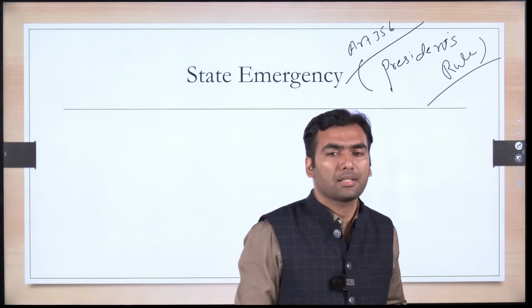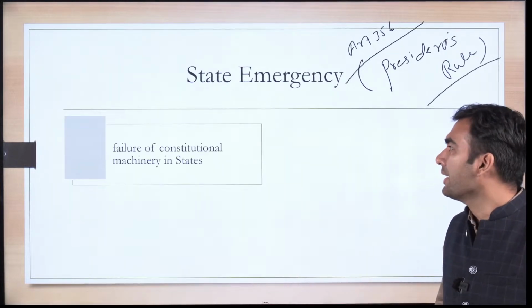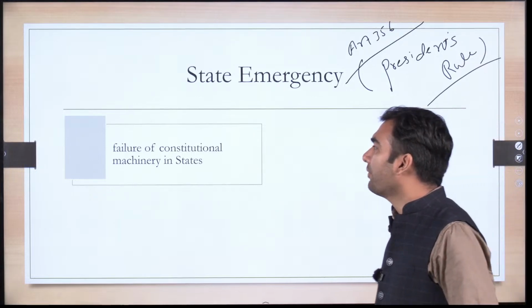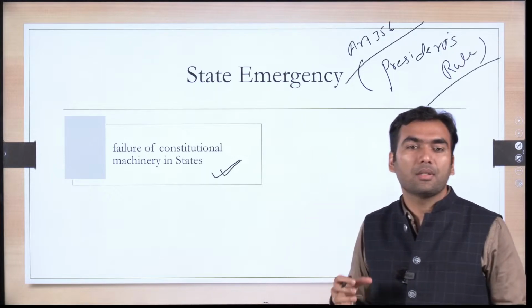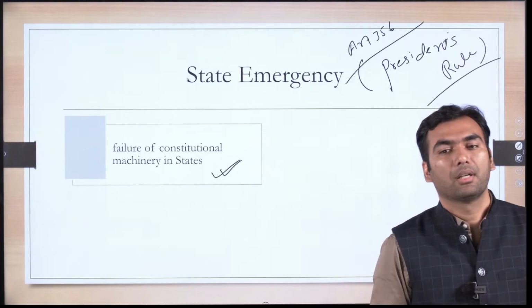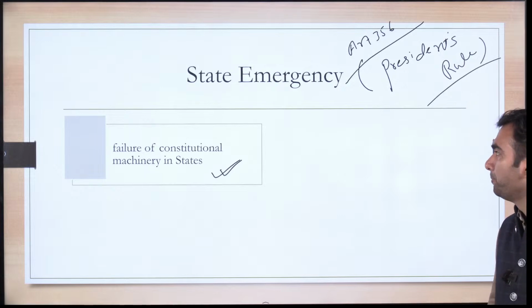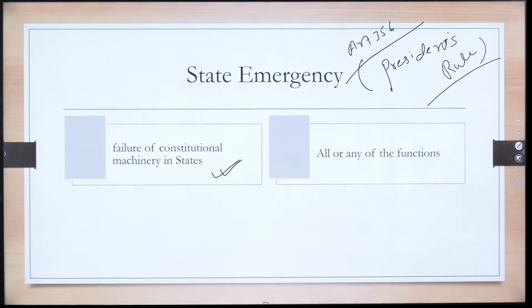What does this article say? This article says that in case there is a failure of constitutional machinery in states, this is the wording that is used in our constitution, in that case, all or any of the functions of the state government can be taken away by the president. And that's why the name President's Rule has come.